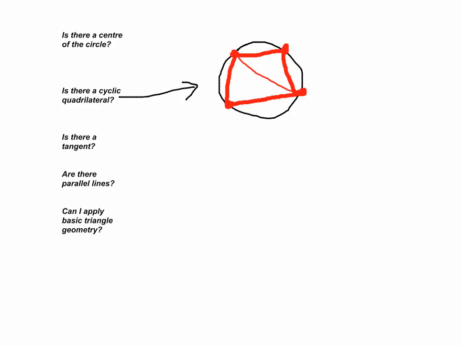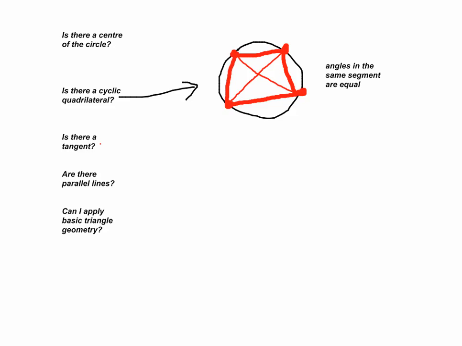diagonals as well, then you have this butterfly theorem, right? So then this angle and this angle would be equal. This angle and this angle would be equal. This angle and this angle would be equal. And this angle and this angle would be equal. What do we say in that case? Angles in the same segment are equal. There we go.